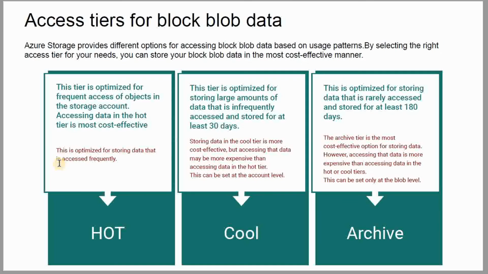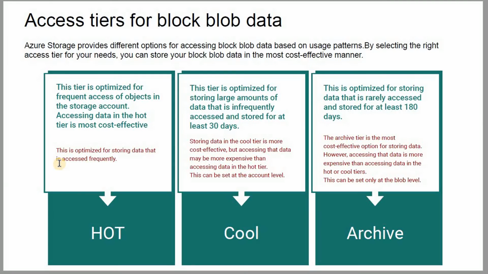Another thing we can talk about is the access tier for blob data. There are basically three types: hot, cool, and archive. Azure storage provides different options for accessing blobs, and by selecting the right access tier as per your need, you can store your blob data in the most cost effective manner. So if we talk about the hot access tier, this tier is optimized for frequent access of objects in the storage account.